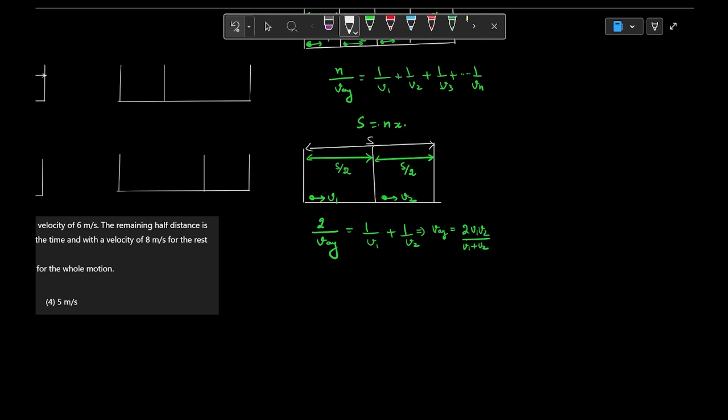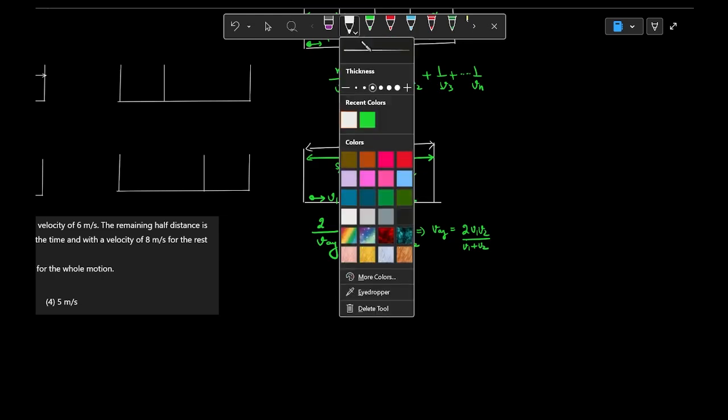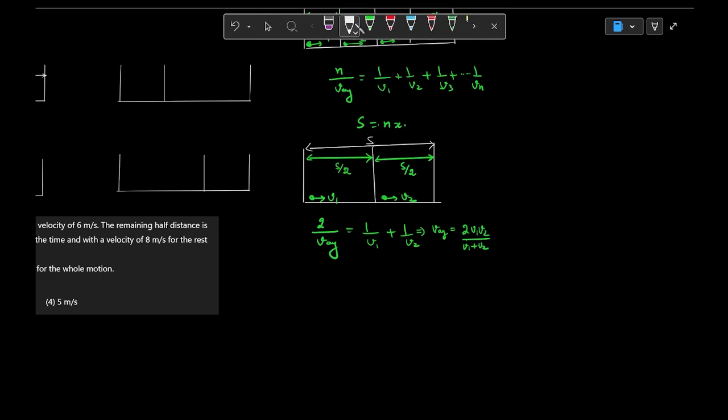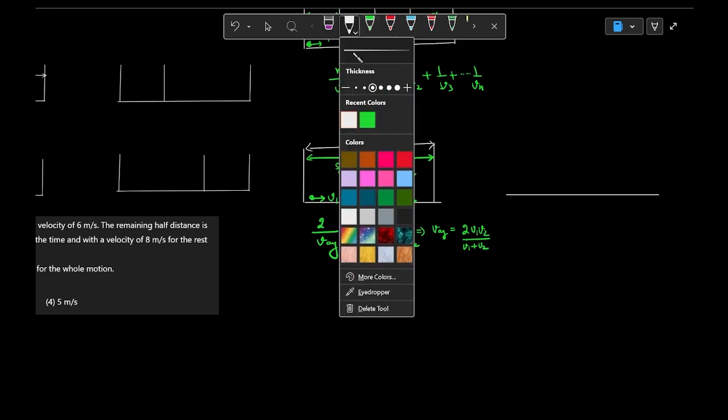Now if somebody asks what would happen if we take different distances, if s is not divided into two equal parts but unequal parts, then what will we do in such cases? So let us examine a situation to understand it in a proper manner. I hope you have got this technique of how to solve these questions.